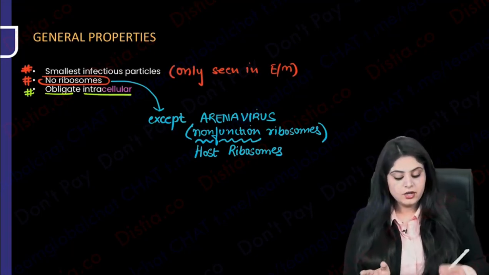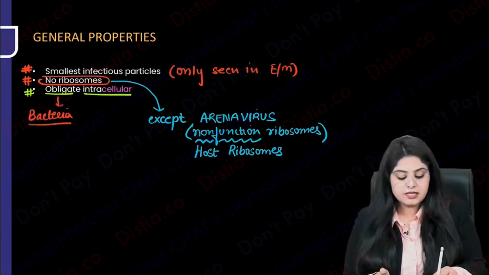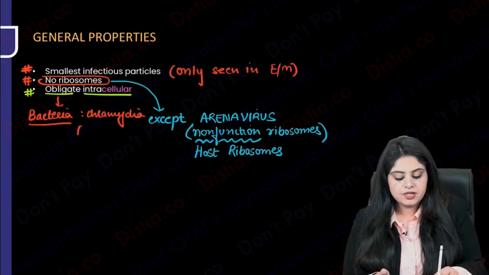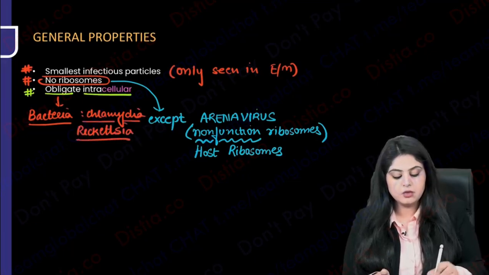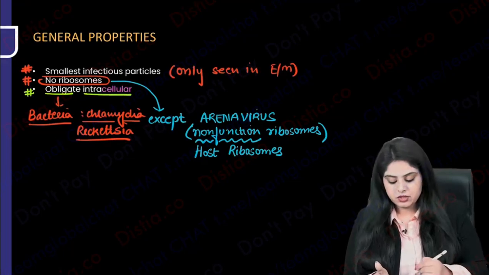They'll need cells. Do you remember any bacteria also that was needing cell lines? So if you remember, which were the bacteria which were the obligate intracellular organisms? We had chlamydia and rickettsia, which were also not having any of those agars. They were grown on cell lines, remember? Okay, these were the general properties.